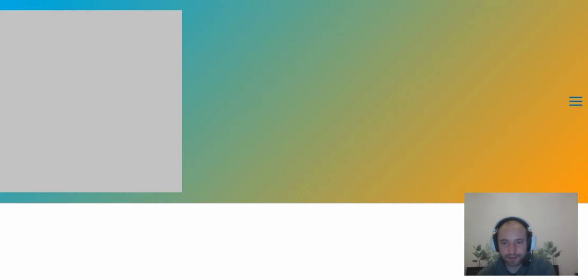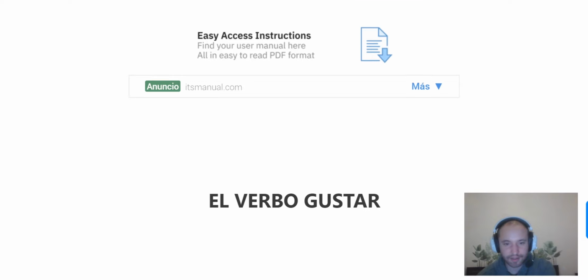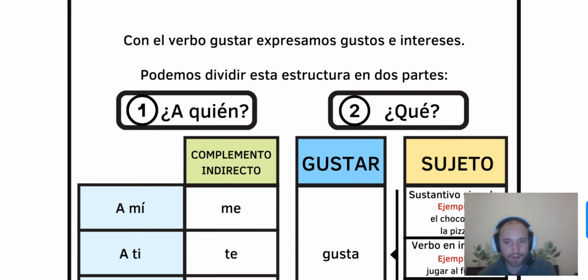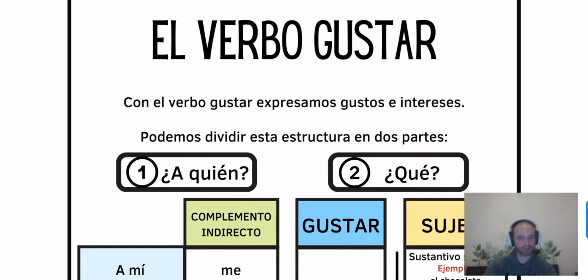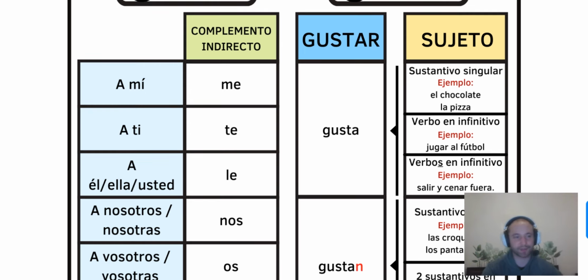Let's click here to see what we will find. First of all, we need to ask to whom it is, right? Or we need to create this. So that's what we use. It's a complemento indirecto, so it's not really the reflexive verbs. It's just like the reflexive verbs, for example.